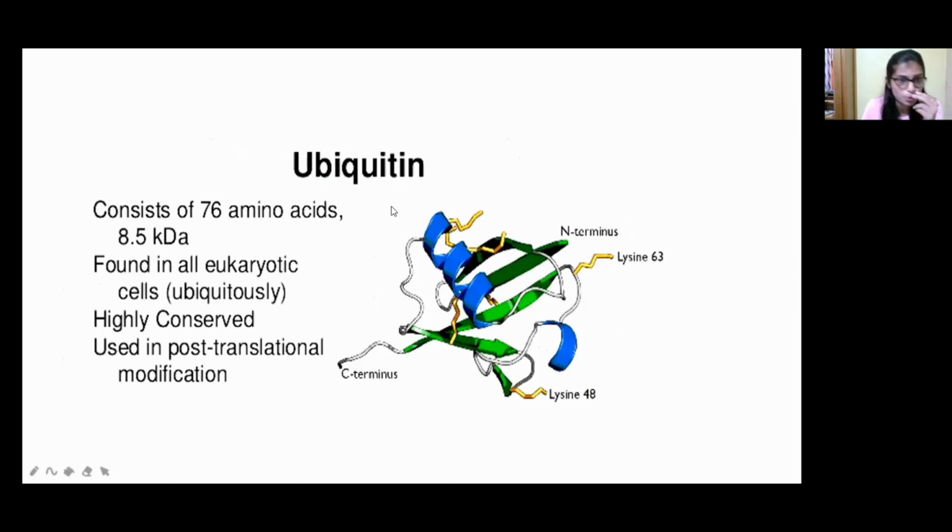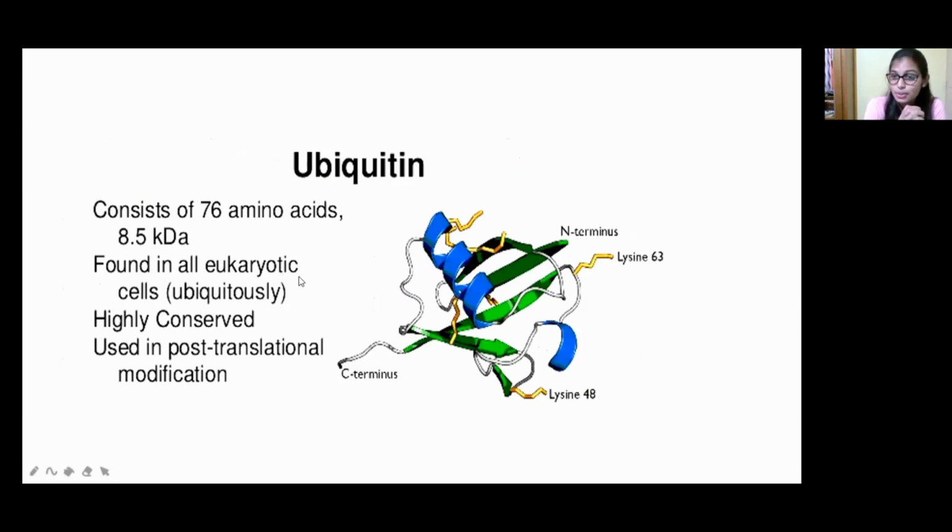Now come to ubiquitin. What is ubiquitin? It consists of 76 amino acids, with a mass of 8.5 kilodaltons. It is found in all eukaryotic cells. It is ubiquitous in nature and highly conserved. What are the uses of this ubiquitin? It is used in post-translational modification.